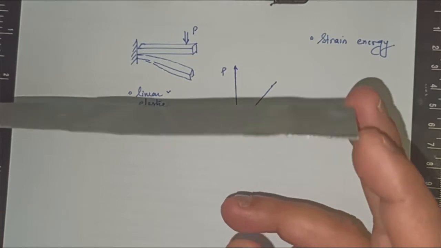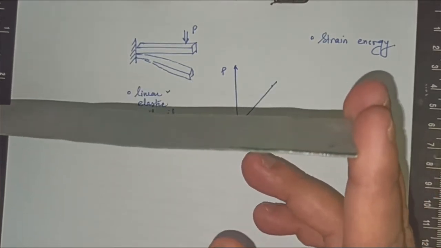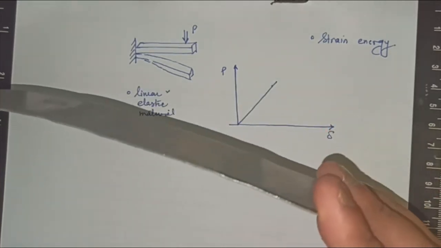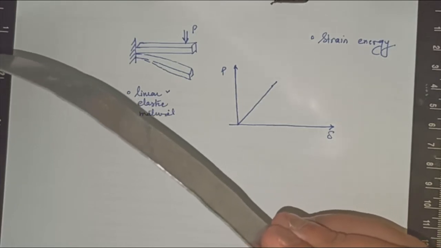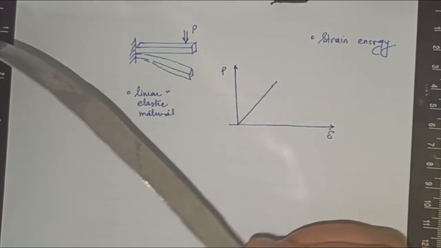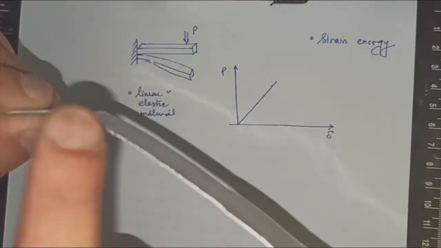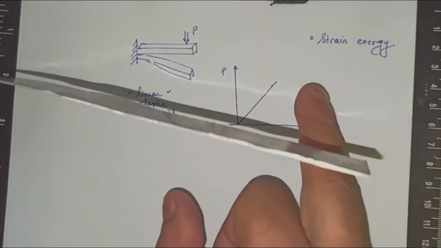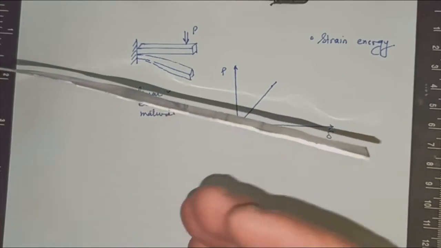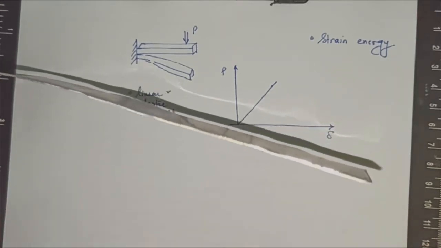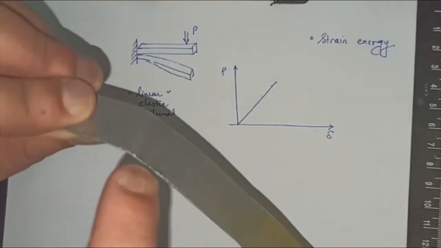If I load it beyond a certain limit, it will not come back to its original position because it has now bent from here. So it has gone into the plastic region. Then the energy will not be recoverable; energy will be dissipated in plasticity.